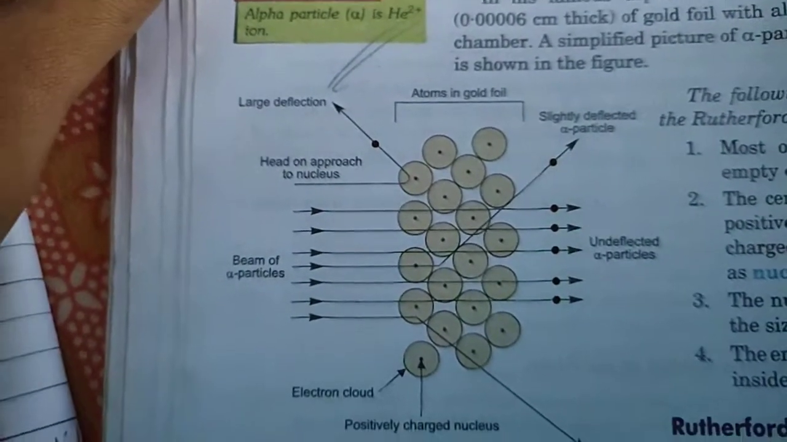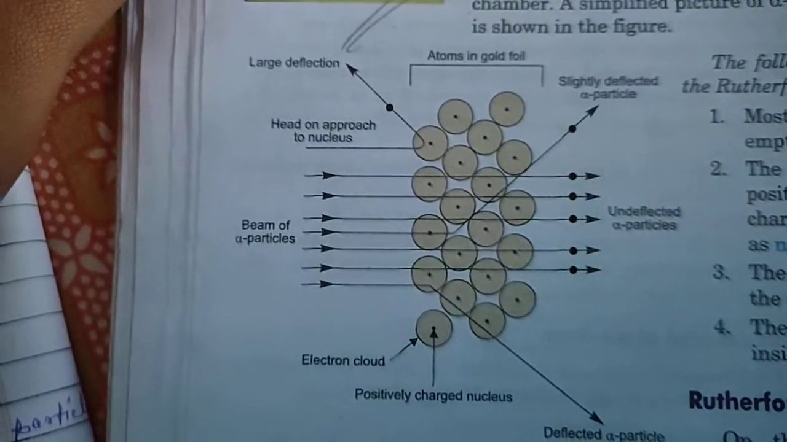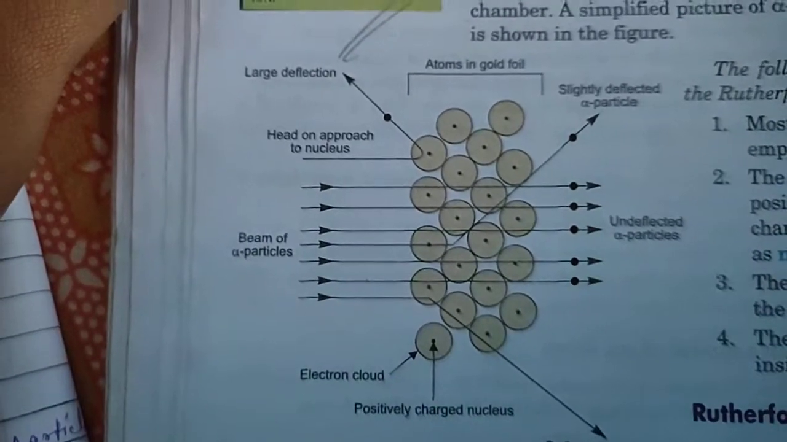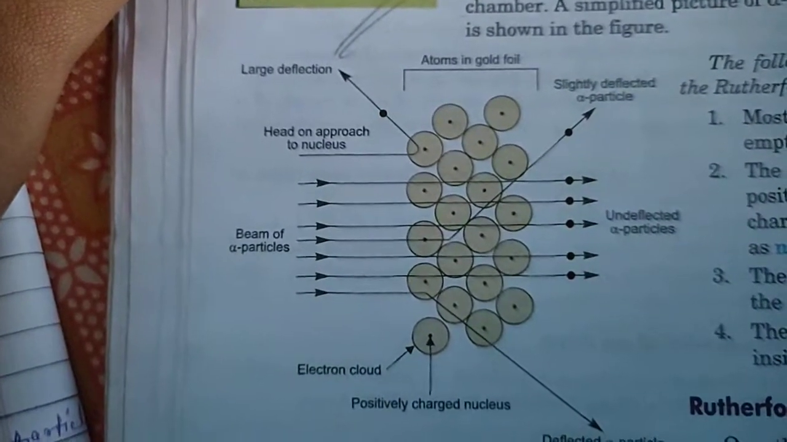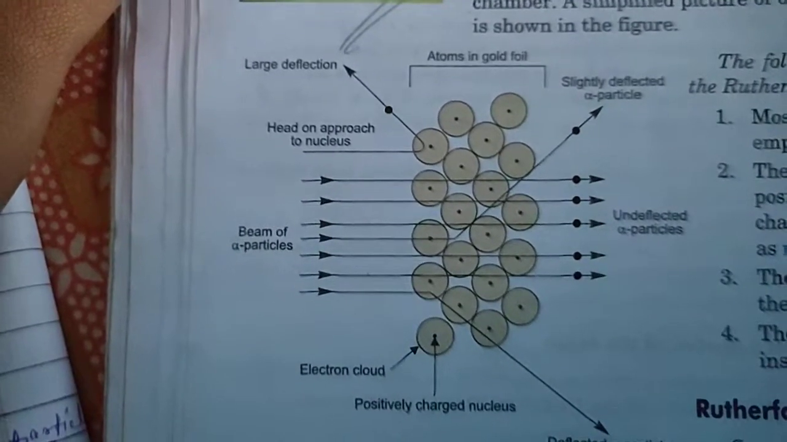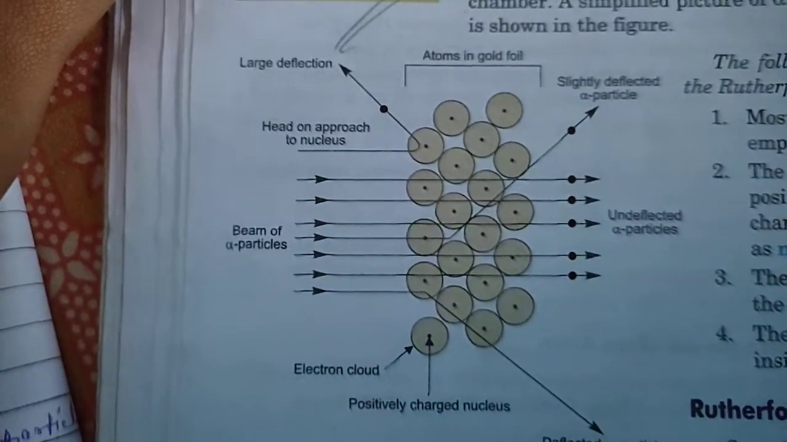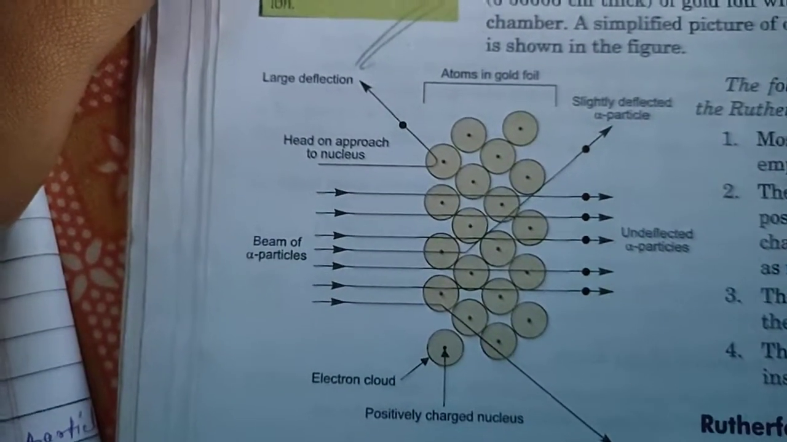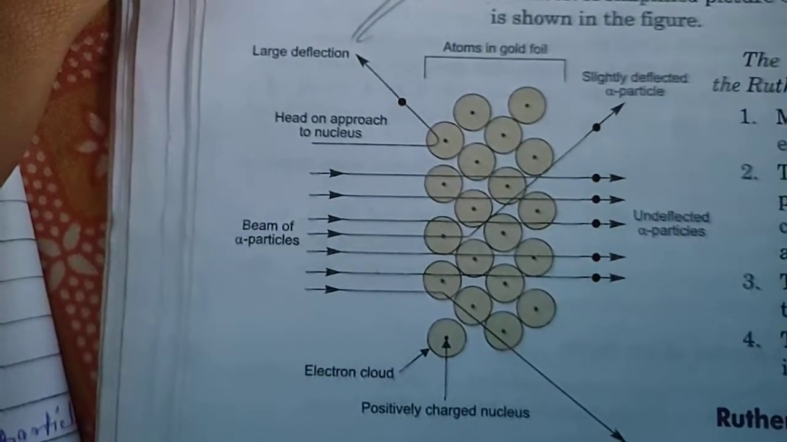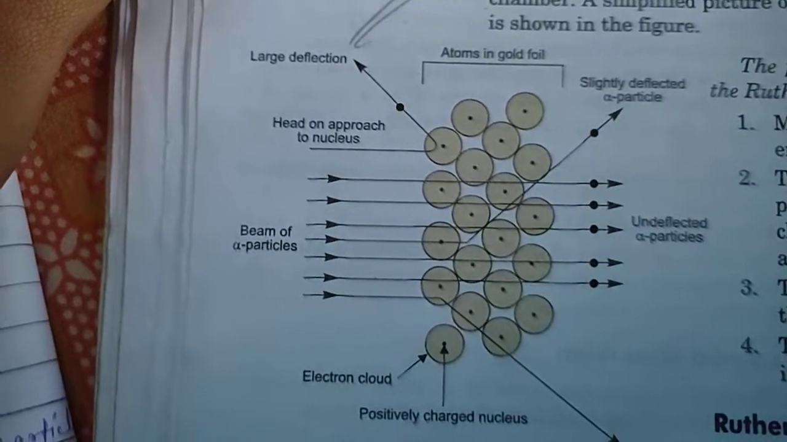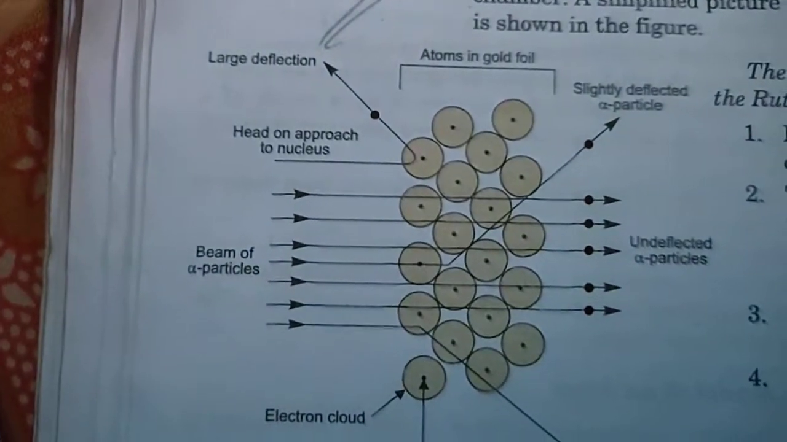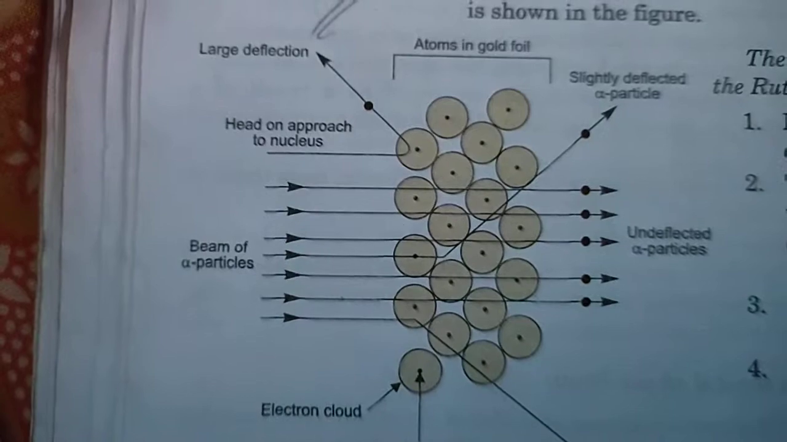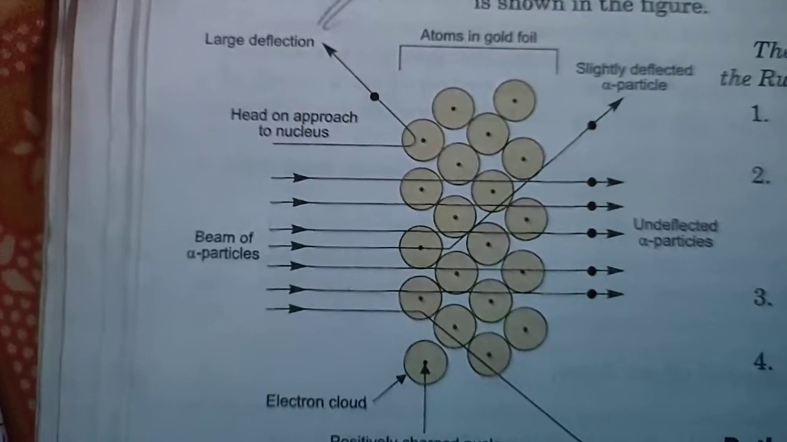It's given in your book also that the central part of an atom is heavy and positively charged. This heavy positively charged core inside the atom was named the nucleus. So He2+ ion has positive charge. When this ray strikes the nucleus, which is in the middle of any atom, if the He2+ ion strikes directly on the nucleus, a large deflection takes place, right?